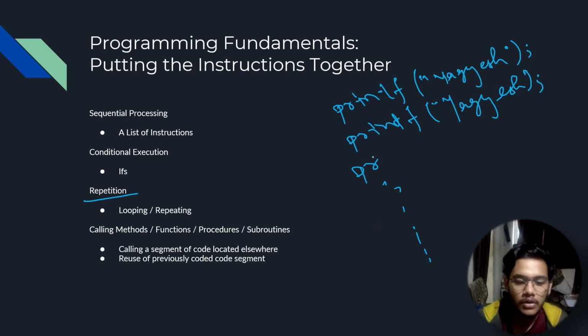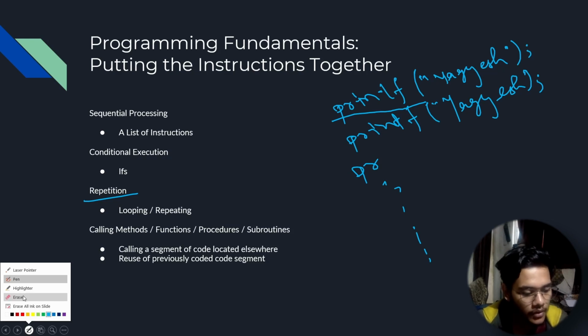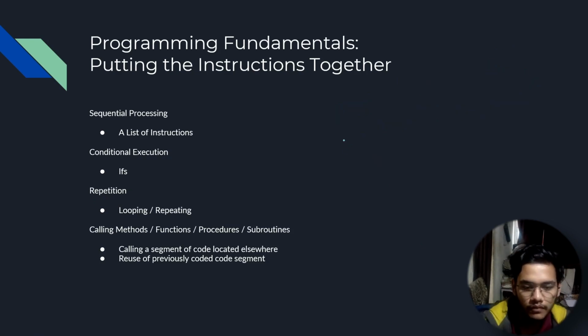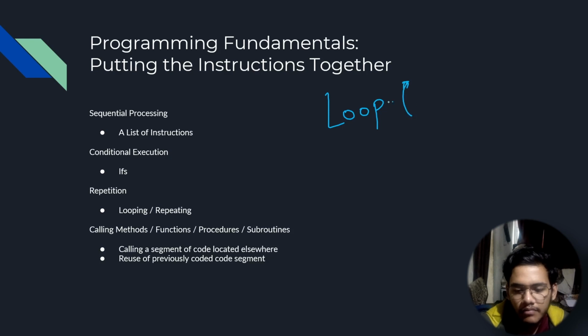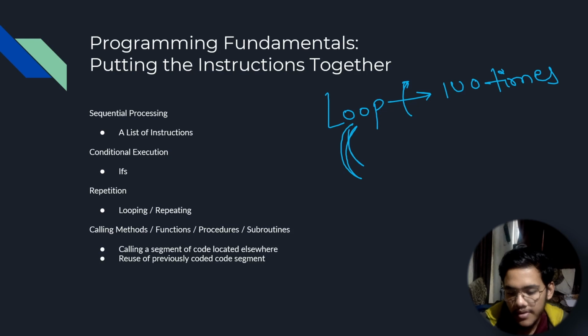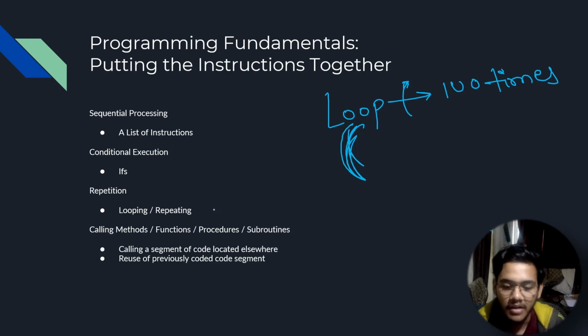So in this case, since we only need to run this one line again and again, we'll use what are called loops, okay? So we'll create a loop and we'll run this 100 times, right? For now our requirement is 100 times, and in the loop, we'll put this in these brackets, right? So anything inside this bracket should be run 100 times. So that is the concept of looping, repeating something again and again.